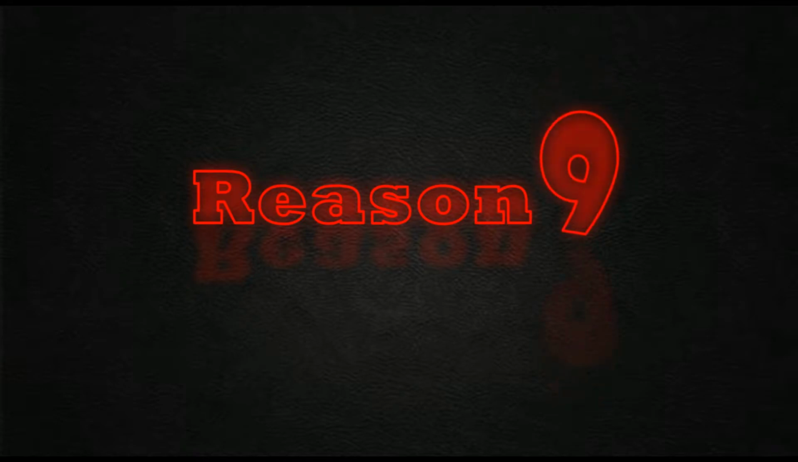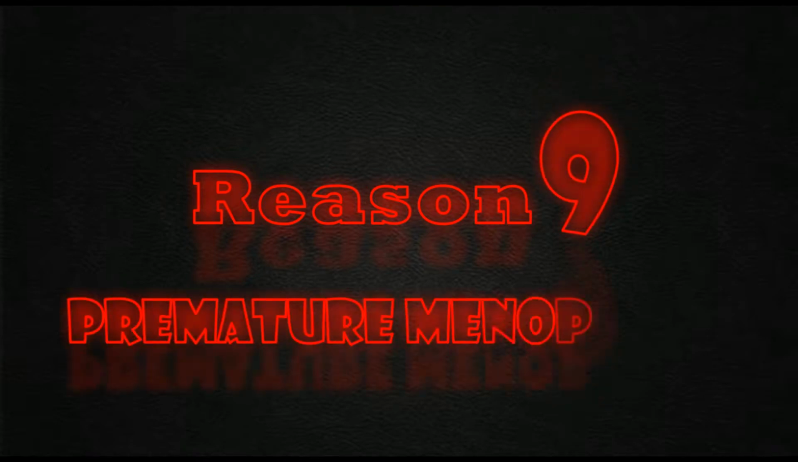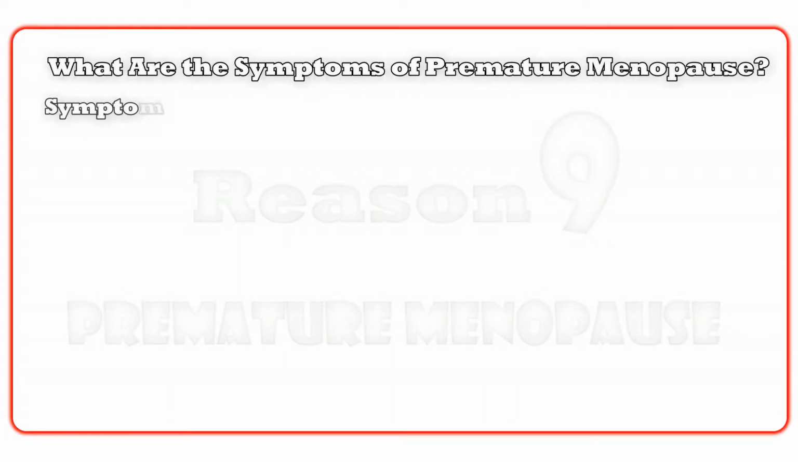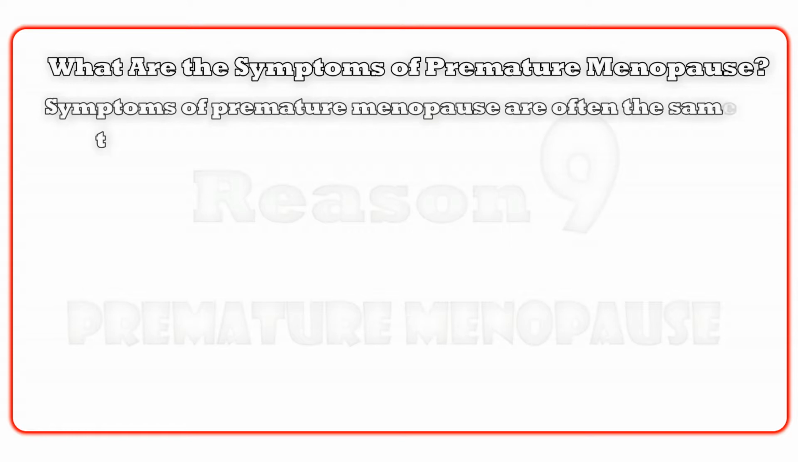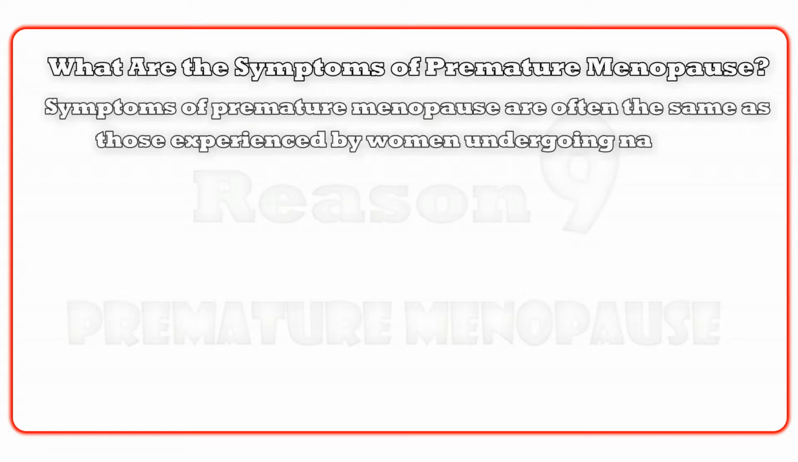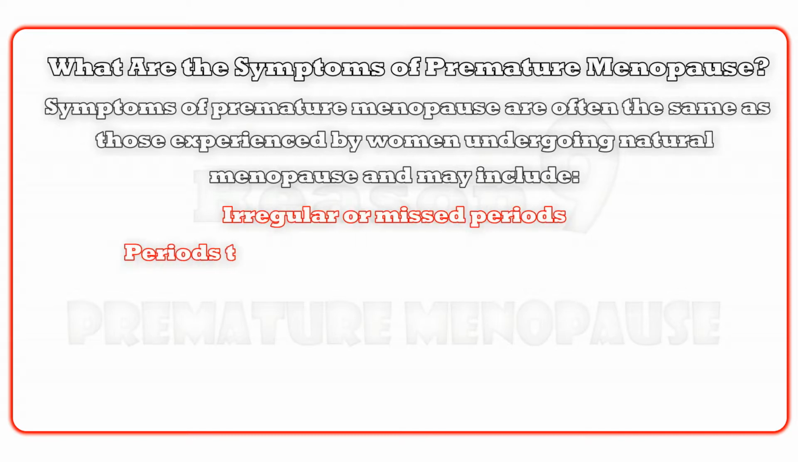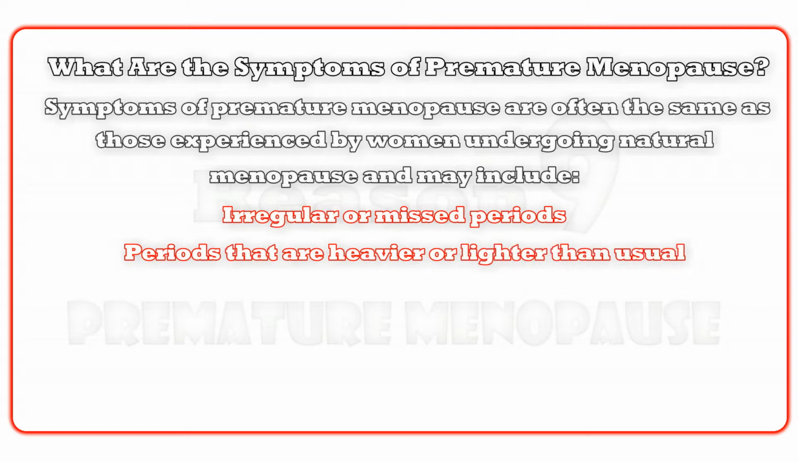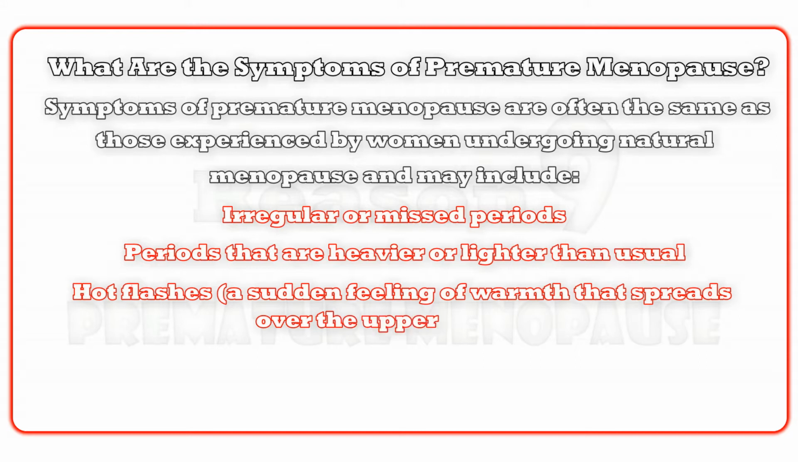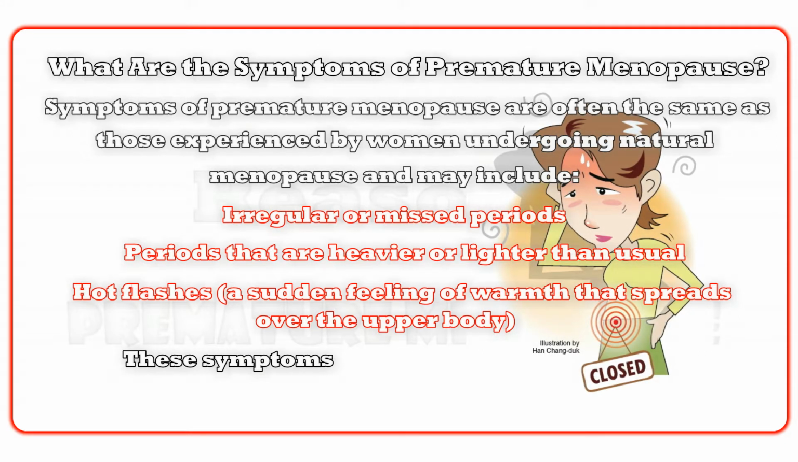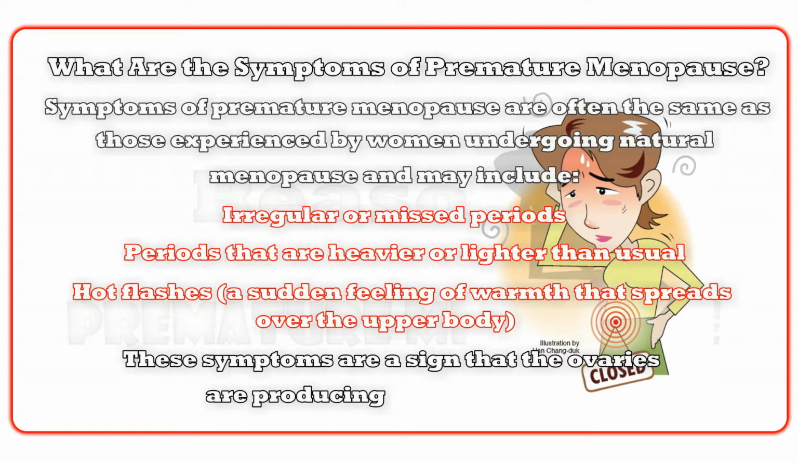Reason 9. Premature menopause. What are the symptoms of premature menopause? Symptoms of premature menopause are often the same as those experienced by women undergoing natural menopause and may include regular or missed periods, periods that are heavier or lighter than usual, hot flashes, a sudden feeling of warmth that spreads over the upper body. These symptoms are a sign that the ovaries are producing less estrogen.